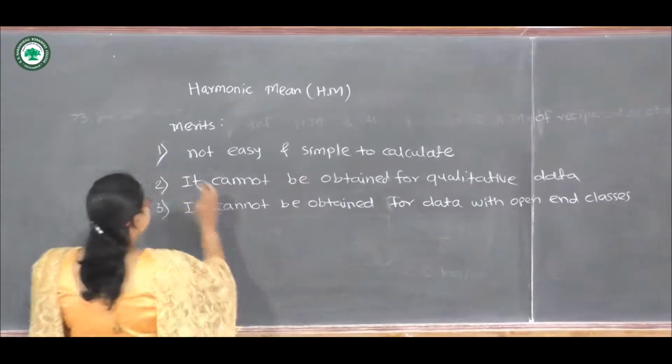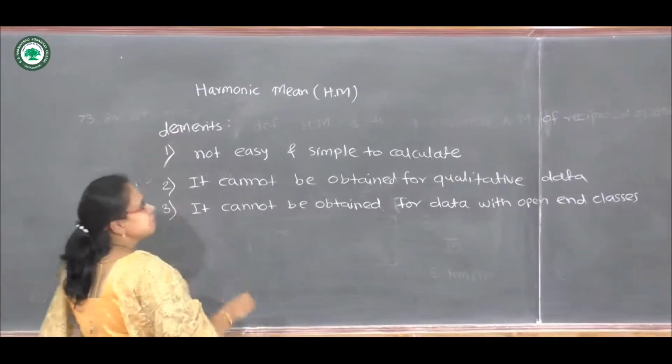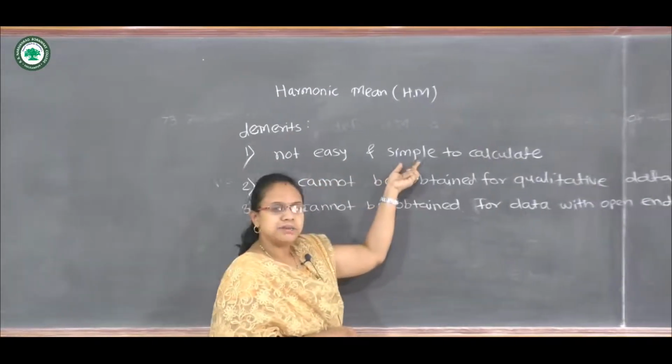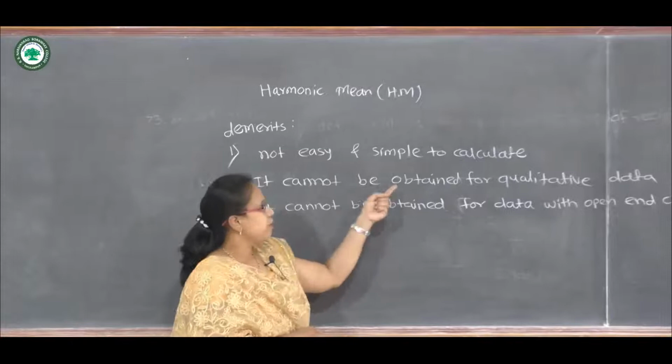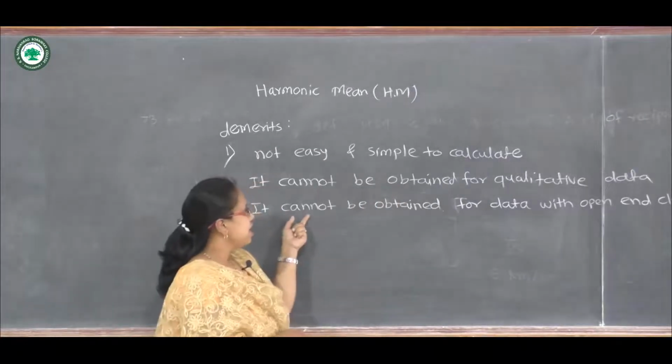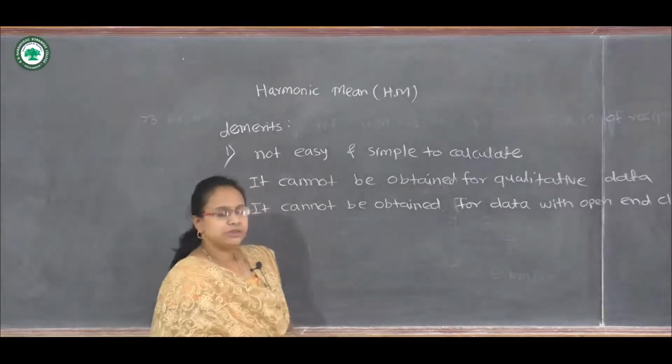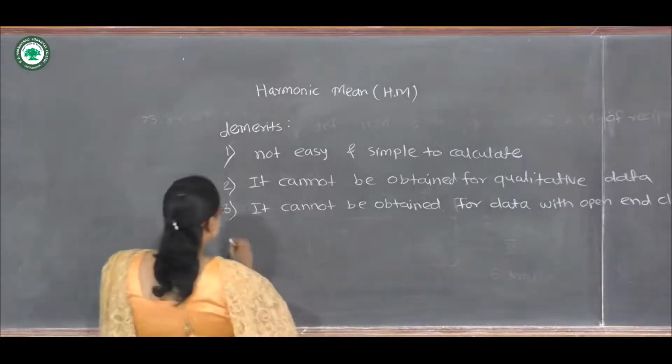So I am writing the demerits of harmonic mean. The first is, it is not easy and simple to calculate. It cannot be obtained for qualitative data, and it cannot be calculated for data with open-end classes. So these are the demerits.